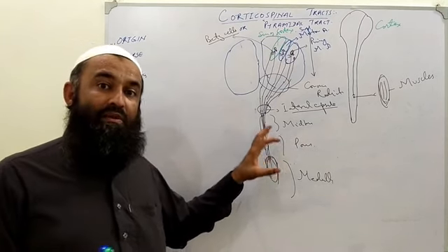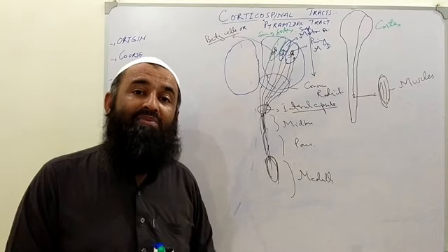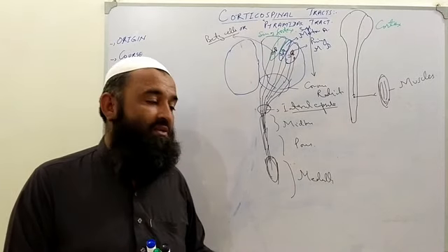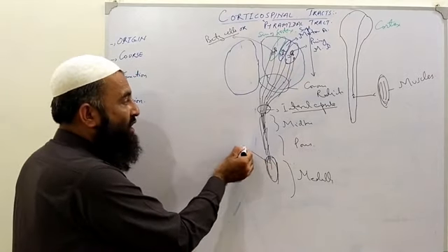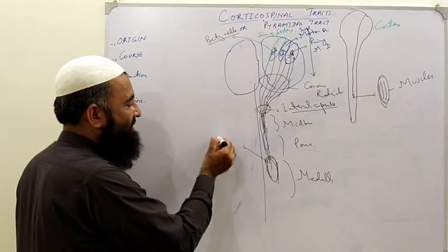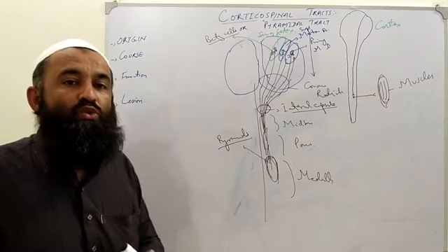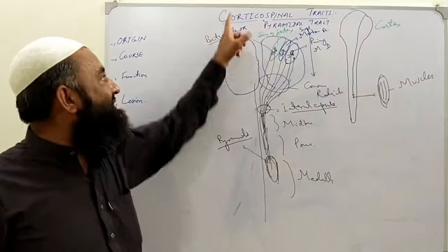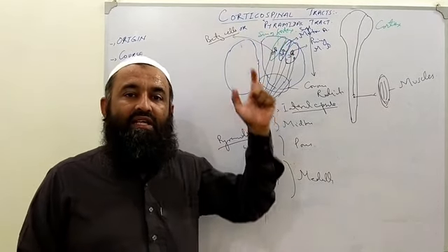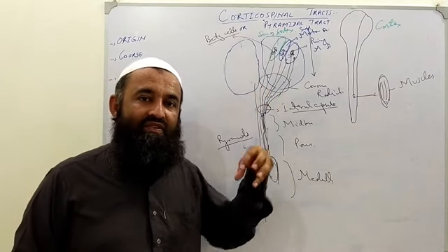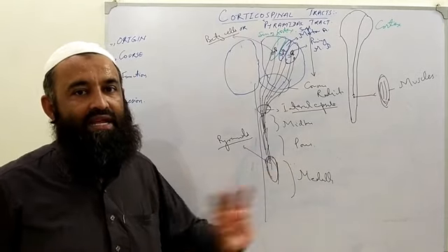The pyramids present in Egypt have the same pyramidal type structure that is present in the medulla. So that is formed by this tract. They form in the medulla on the same side, a structure known as the pyramids. Due to forming this structure in the medulla, these are also called pyramidal. Clear? The corticospinal tract, a descending tract, comes down and forms pyramids in the medulla. So these are also called the pyramidal tract.